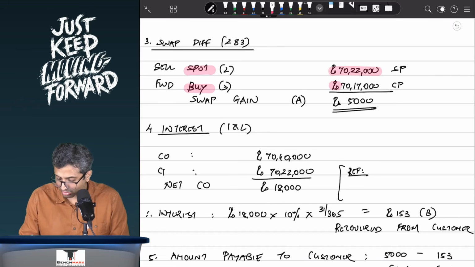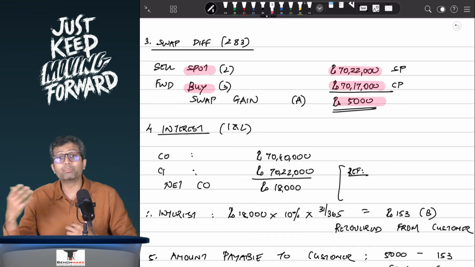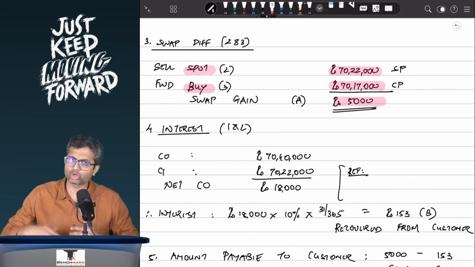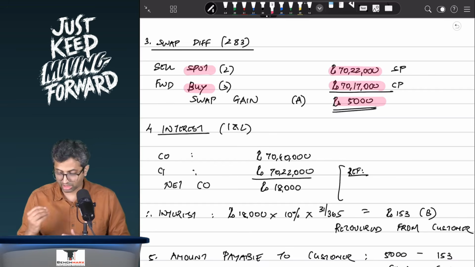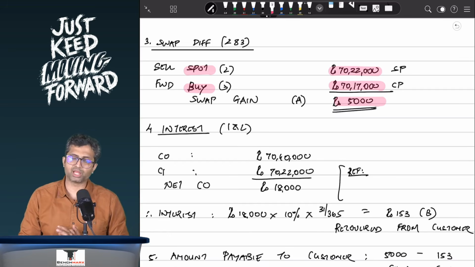So the difference between the two is a positive 5,000, which means over here, there is a swap gain that the banker is getting of 5,000. This gain will be handed over to the customer, because the customer came early, and hence there is a swap gain of around 5,000 as per the FEDAI rules.